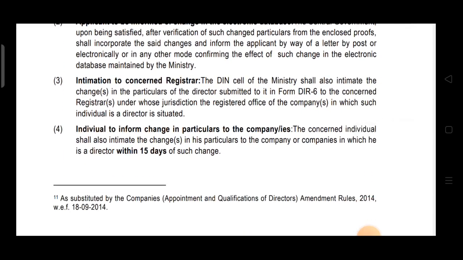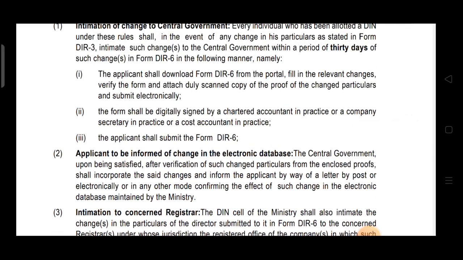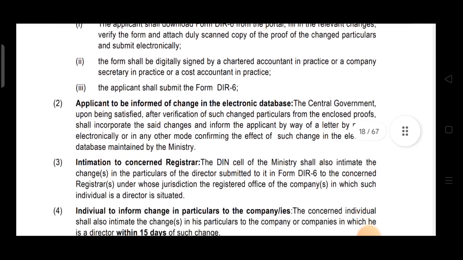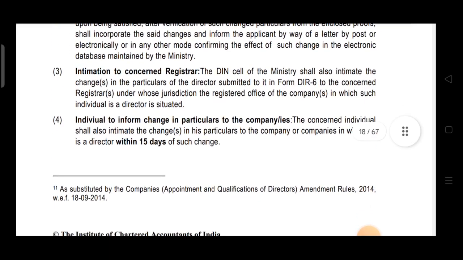Now, individual to inform change in particulars to the company. Okay, first they have said that intimation is to be given to the central government. Then in the electronic database changes will be made. Then intimation will be given to the concerned registrar by the DIN cell of the ministry. Then the individual is required to inform the change in particulars to the companies.